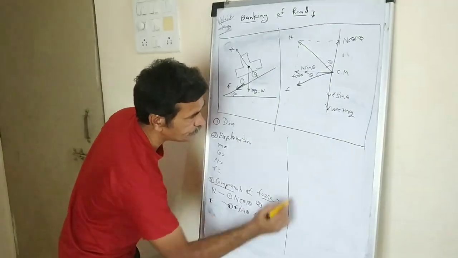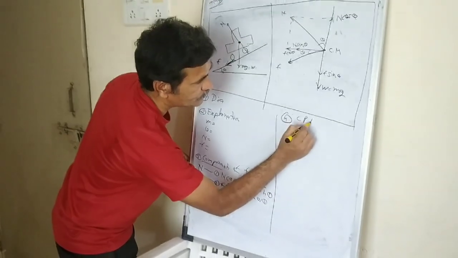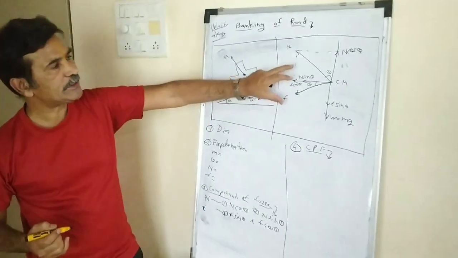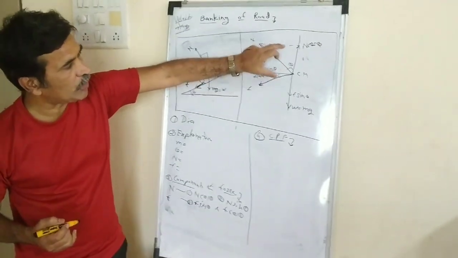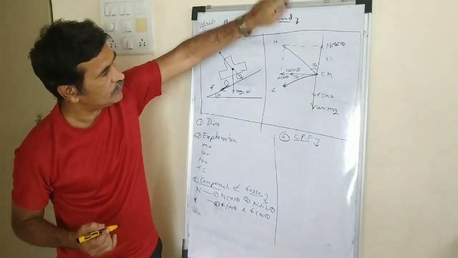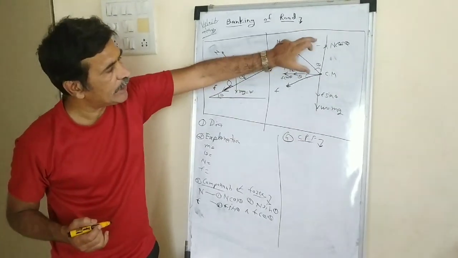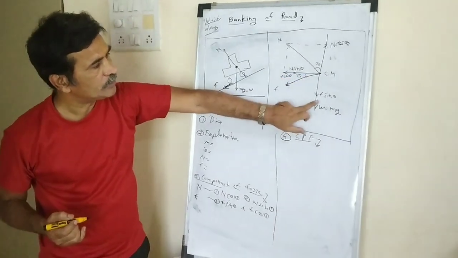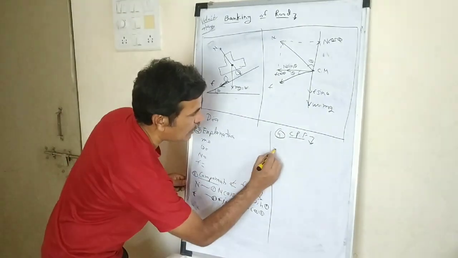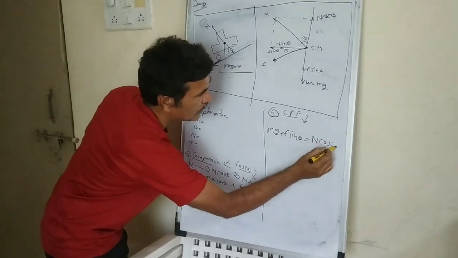Now fourth step. In the fourth step, we require the concept of centripetal force. We should introduce here centripetal force. For that, we require this diagram explanation. What do you observe here? In the diagram, N cos theta is in upward direction while F sin theta and W is equal to mg are in downward direction. So this N cos theta is balanced by F sin theta and W is equal to m into g. So we can say that mg plus F sin theta is equal to N cos theta.